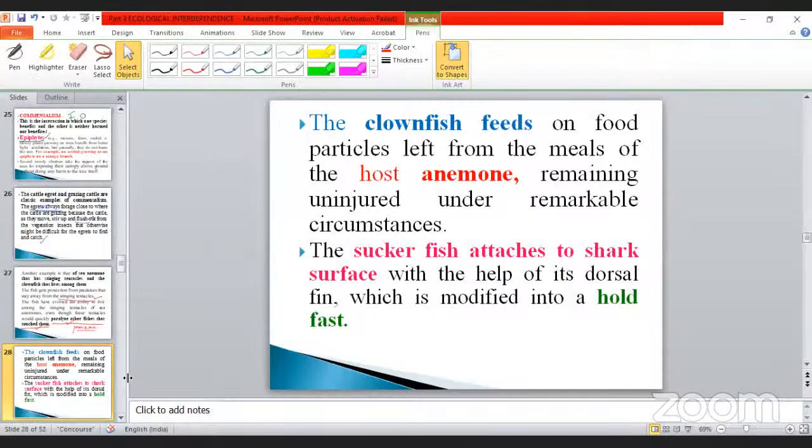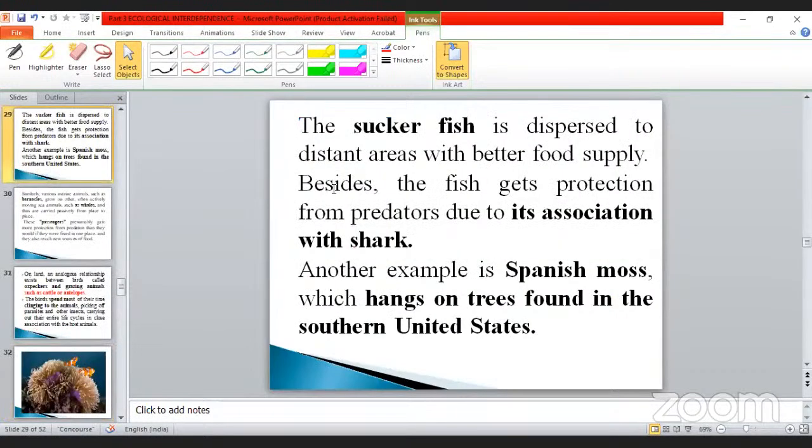See here, so this is the example. We will pass on to the next one: the sucker fish is transported to distant areas and gets a better food supply. Besides, the fish gets protection from predators due to its association with the shark. Because, you know, the shark is a very dangerous animal in the aquatic world, particularly in the sea, so other animals will not come near.